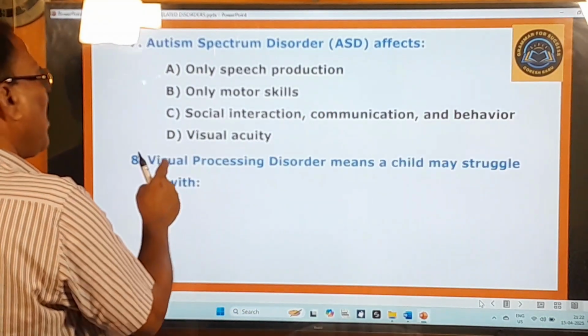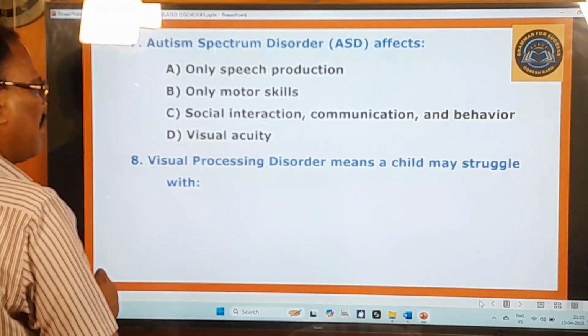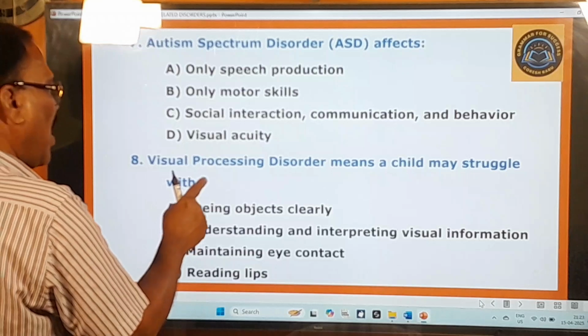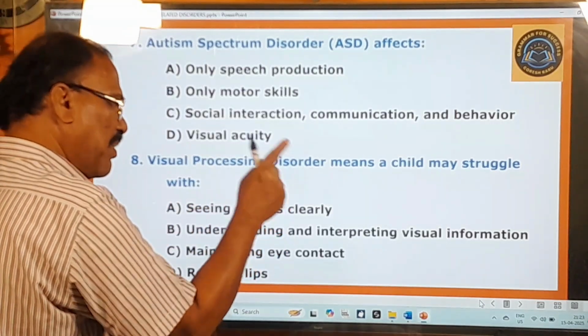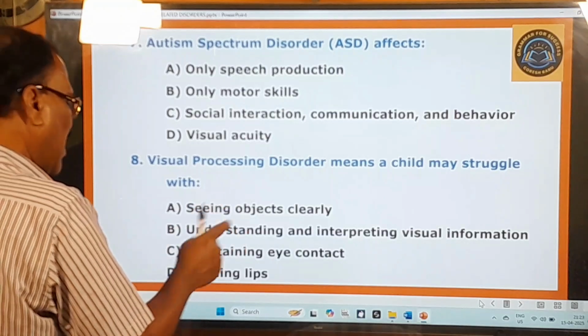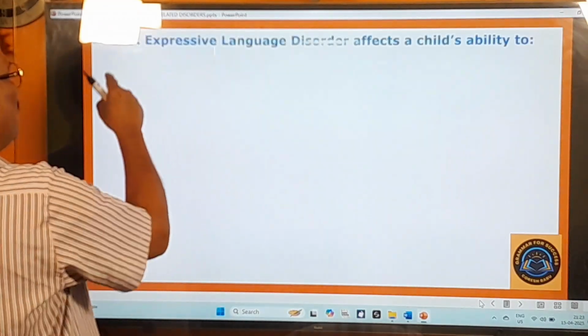Eighth question. Visual processing disorder means a child may struggle with seeing objects clearly, understanding and interpreting visual information, maintaining eye contact, reading lips. Ninth question.